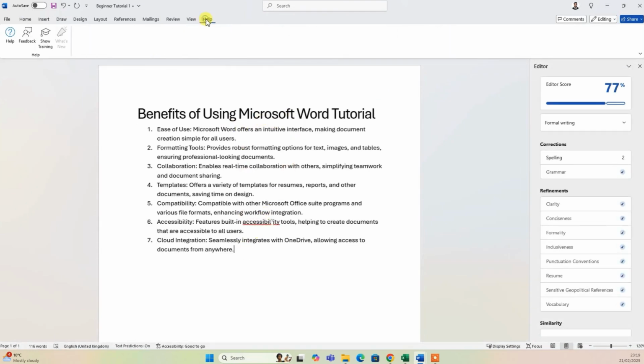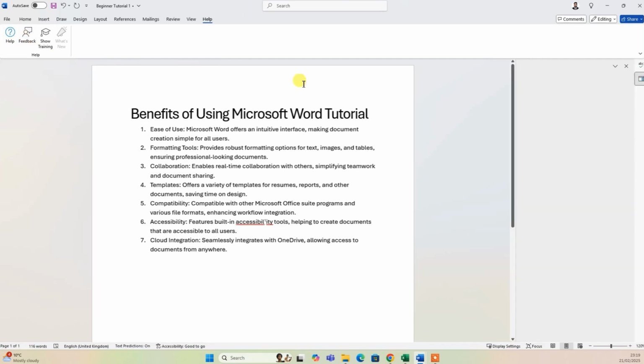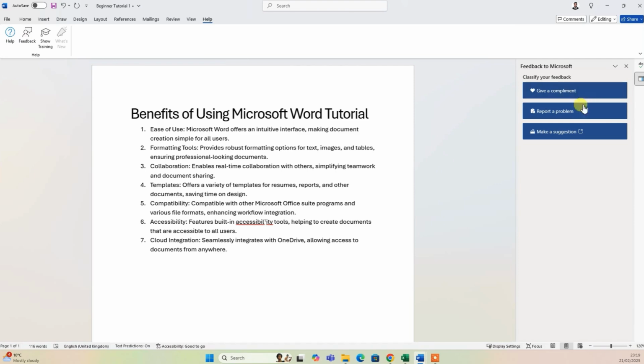So the very last one is Help tab. Help tab key options are you can request help or provide feedback to Microsoft Office, give compliment, report a problem, make a suggestion as well.